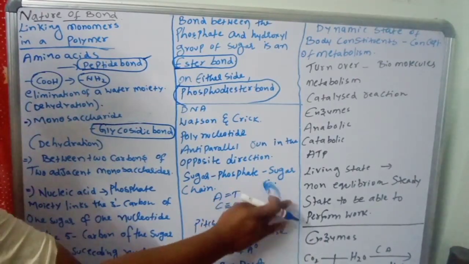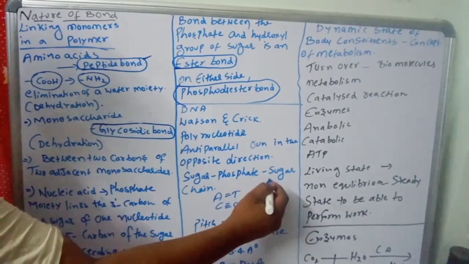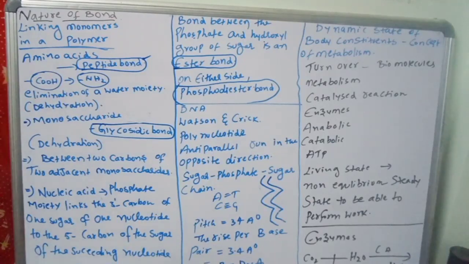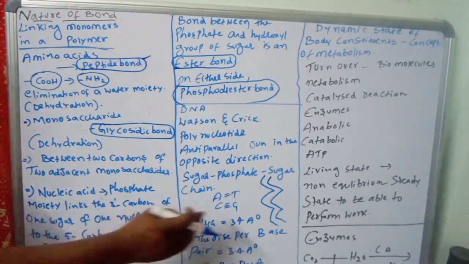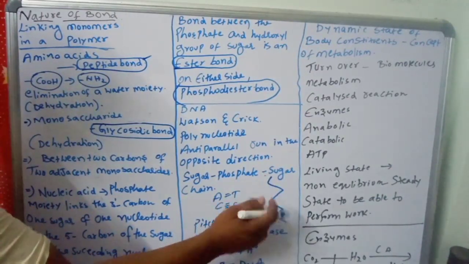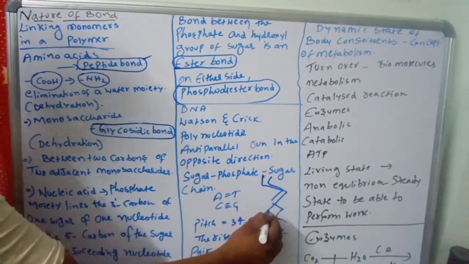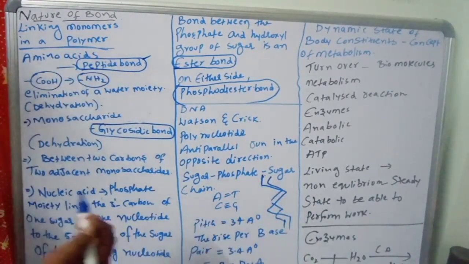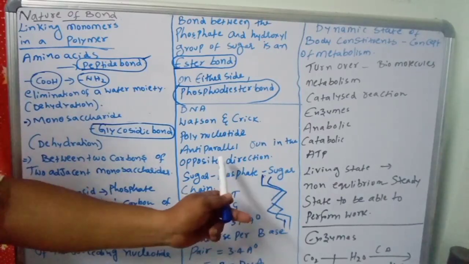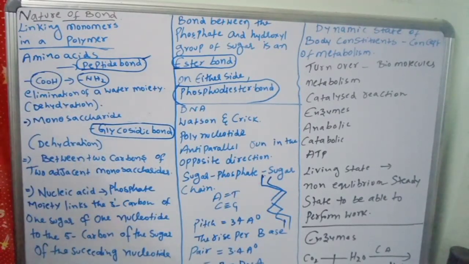Simply you can say it another way, like this. Like this it will be present. What we can understand from this is that one strand will be like this and another strand will be like this, anti-parallel. This is one of the important points to remember. This model of DNA was proposed by Watson and Crick. Next, the backbone is formed by the sugar phosphate chain.